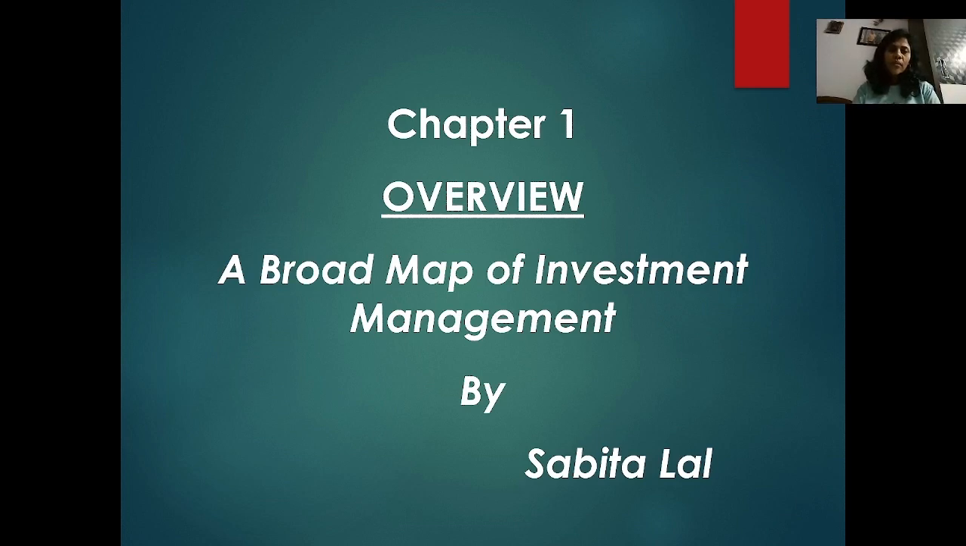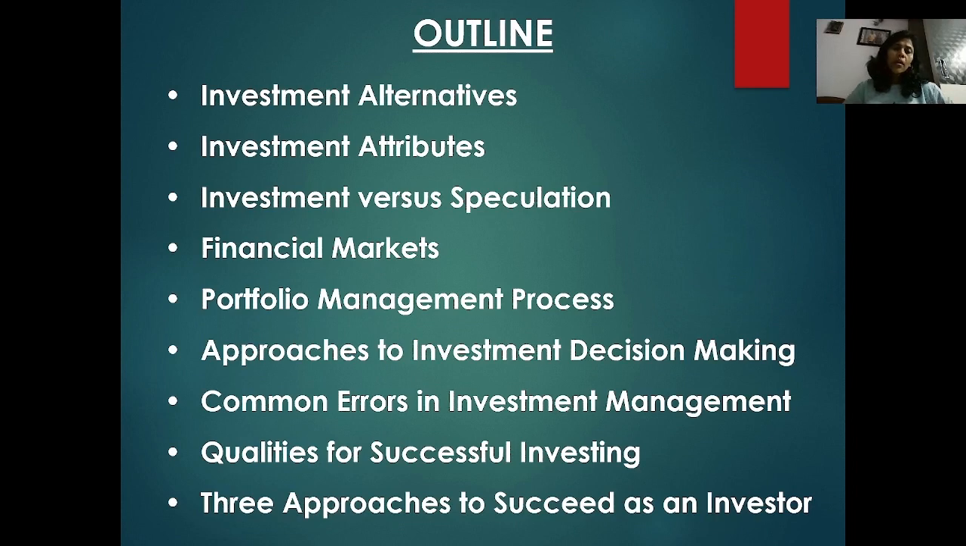Today I will discuss the overview of a broad map of investment management. The main outline of investment management is your investment alternatives. What are the various alternatives you have? Investment attributes, then investment versus speculation, financial market, portfolio management process, approaches to investment decision making, common errors in investment management, qualities for successful investing, and three approaches to being a successful investor.